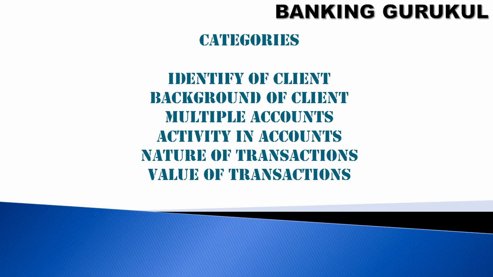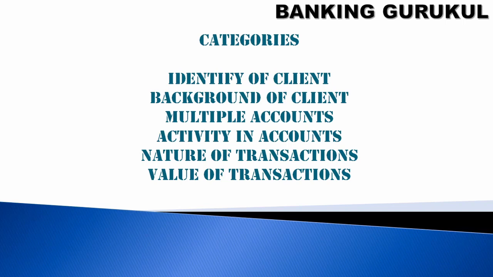So what are the categories of suspicious transactions? Identity of client, background of client, multiple accounts, activity in accounts, nature of transaction, value of transaction. Identifying the client, whether he is an individual or organization. What is his background, whether he is linked to any political party or linked to foreign business or related to any other business organization.